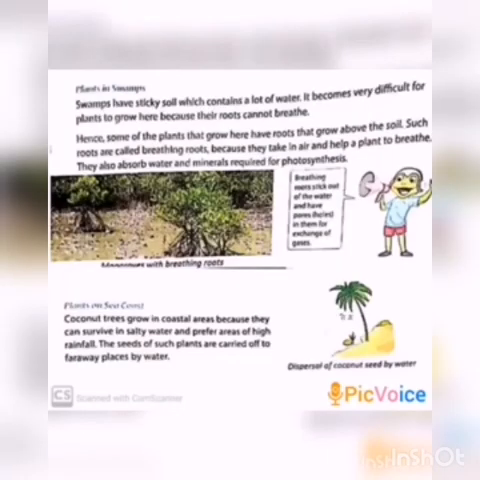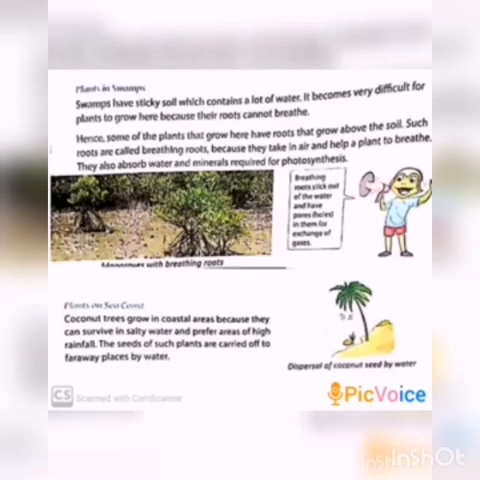Next, plants in swamp. The regions where the soil is clay, the water does not drain away. They are called swampy or marshy areas. The roots of the plants that grow here do not get air in the soil. So they have adapted themselves. Accordingly, the roots grow outside the soil to take the air they need. For example, mangroves.